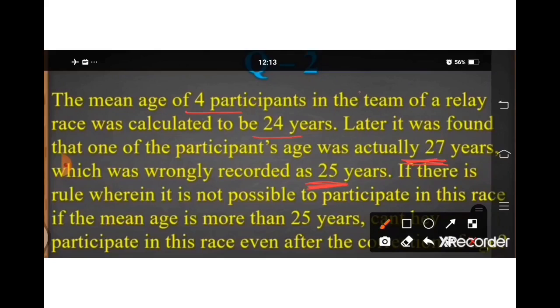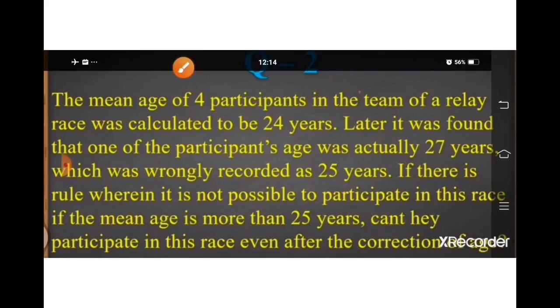If there is a rule wherein it is not possible to participate in this race if the mean age is more than 25 years, can they participate in this race even after the correction of age? How is it possible? Is it possible? Now, let us see if it is possible.